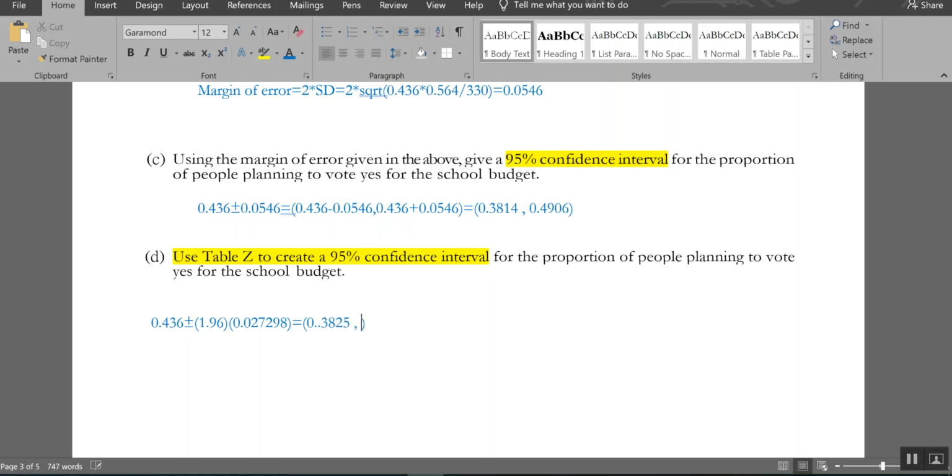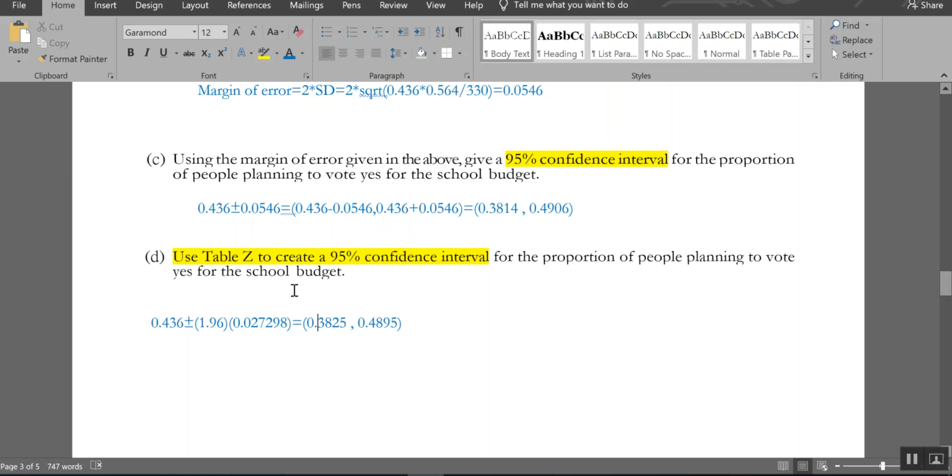So when you do the add and subtract to this one, you end up with 0.3825 and 0.4895. So we got farther away from 49%. Remember, it could be any value in this interval. This is my total prediction. So it could be as low as like just above 38%, but it could be as big as 48.95, which is still not majority. So this is definitely not going to pass.